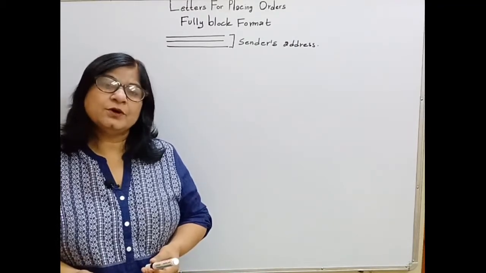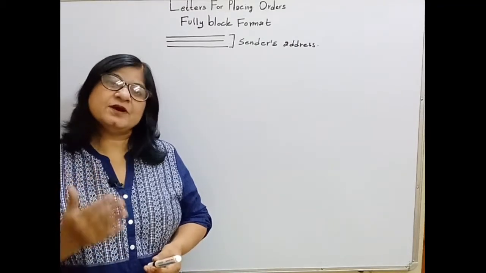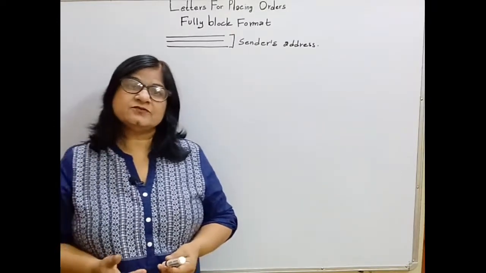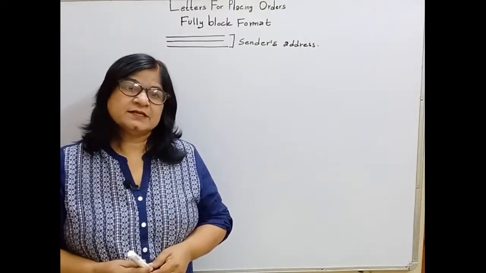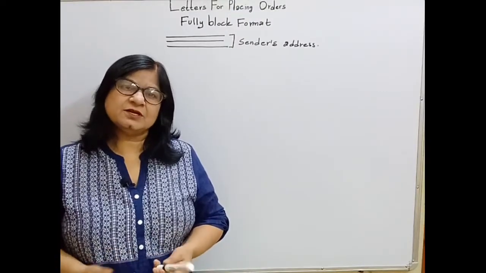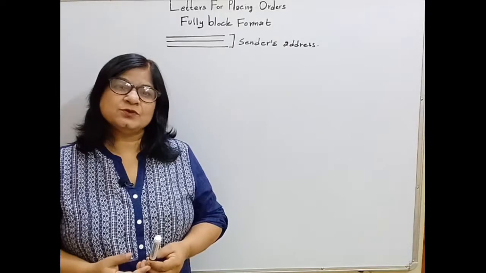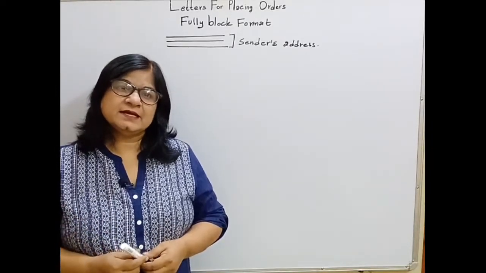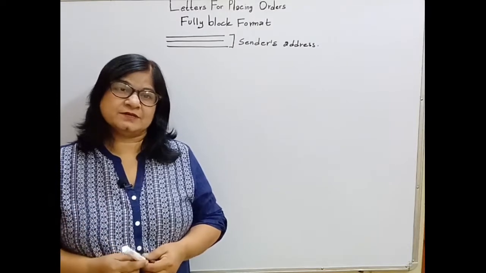Directly you have to write the address and start the address from the smallest unit, that is house number, road, lane, street, locality, city, and postal code. So systematically you have to write the address from the smallest unit.